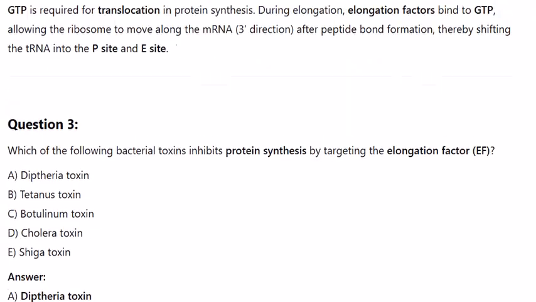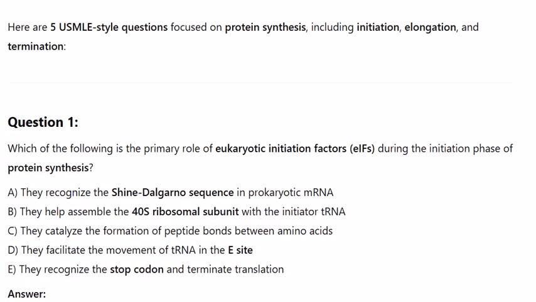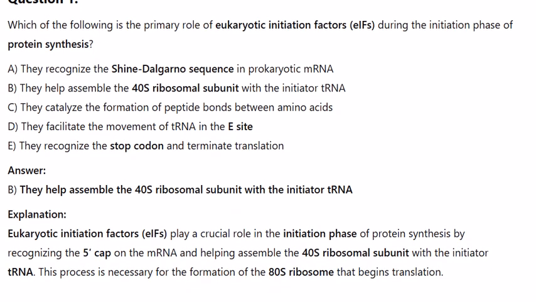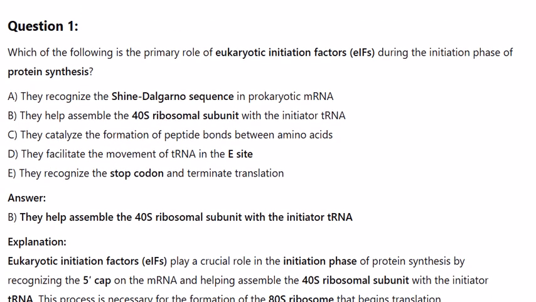Here are 5 USMLE-style questions focused on protein synthesis, including initiation, elongation, and termination. Question 1. Which of the following is the primary role of eukaryotic initiation factors, eIFs, during the initiation phase of protein synthesis? A. They recognize the Shine-Dalgarno sequence in prokaryotic mRNA.